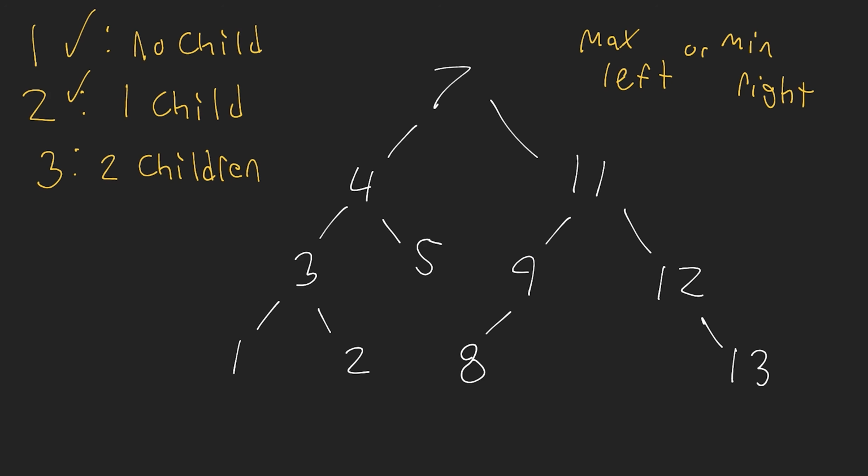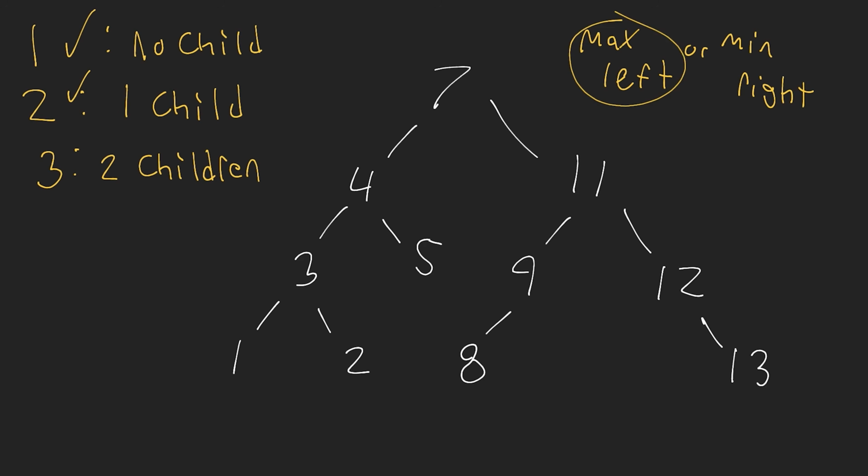The reason why we're looking for the maximum value is because we need to maintain the binary search tree property. I can't find the minimum value because if I found the minimum value and then I were to swap this here, we now break the binary search tree property because 9 is going to be greater than 8. So to find the maximum value in the left subtree, we're just looking for the node that's the furthest right. Now the furthest right node here is going to be 9. Now notice that the furthest right node will never have a right child, okay? So if I have another node here like 10, now this is the furthest right and it doesn't have a right child. If it had a right child, then whatever node was the right child would be greater than the node that I was just looking at. So that's an important property.